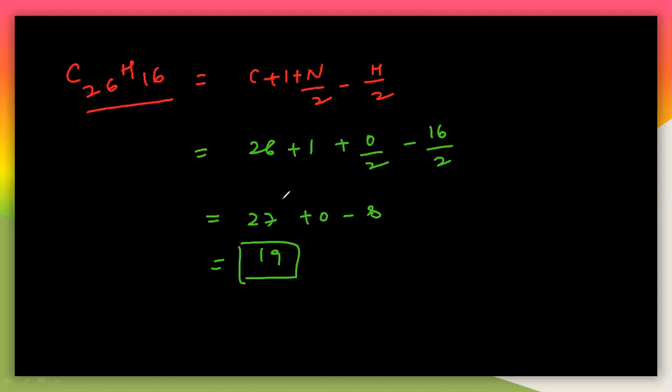So let us draw the possible structure for this 19 here. C26H16 and the double bond equivalence, which is 19 here. So see here. So let us draw this particular structure here.